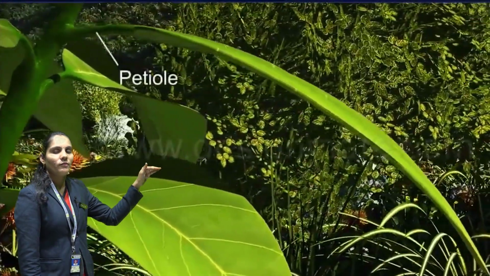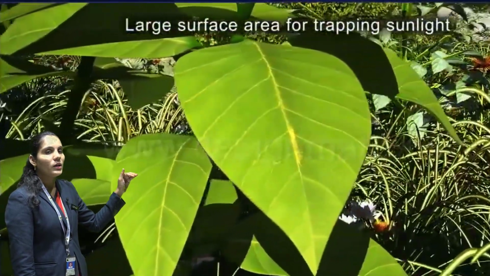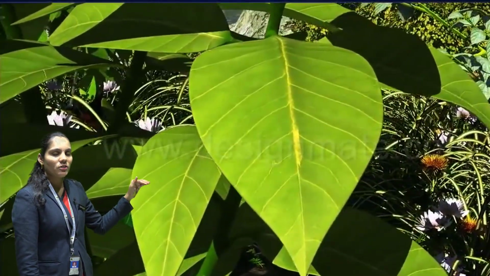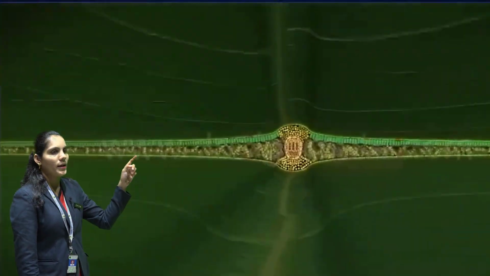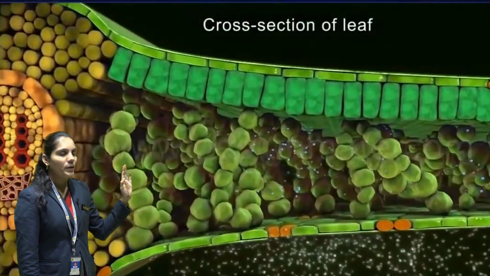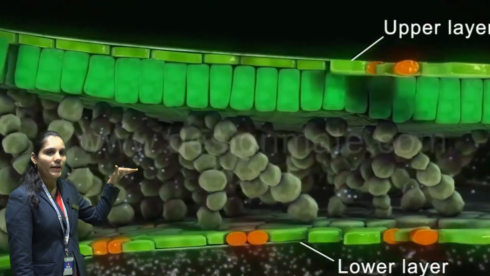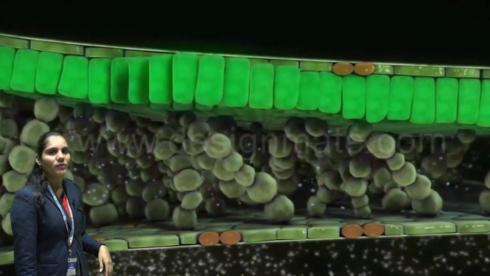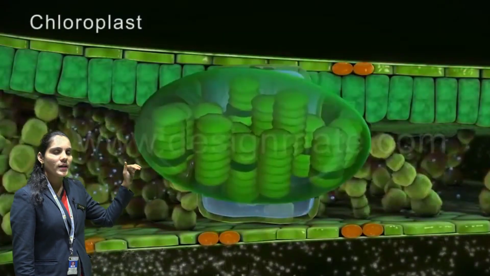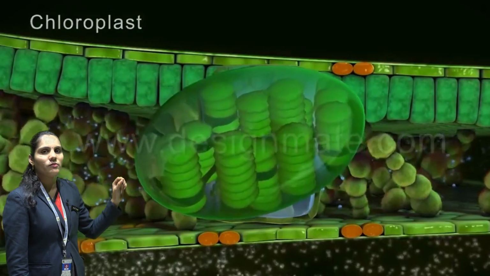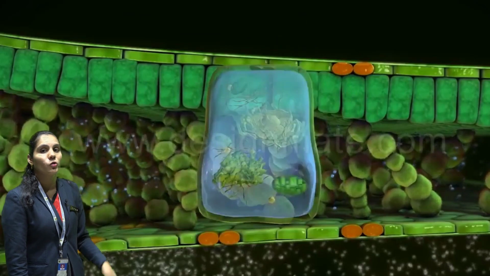The leaf has the lamina, a flat surface, and it has more surface area to trap the sunlight from the sun. After trapping the sunlight, the water is absorbed into the leaf. The leaf has two layers, an uppermost layer and a lowermost layer, which are flattened, and after that it has very compactly closed cells known as specialized cells. Inside the specialized cell there is one special cell known as the chloroplast, and inside the chloroplast there is the chlorophyll pigment.